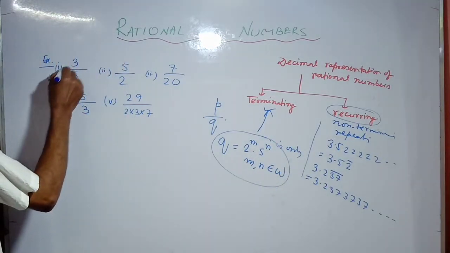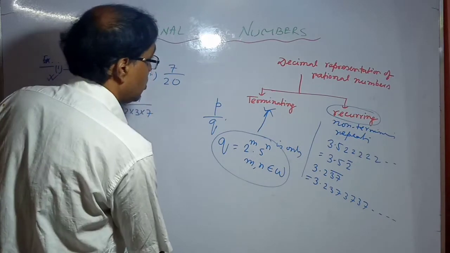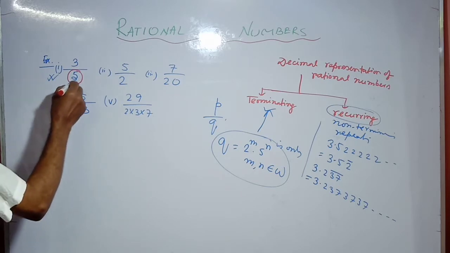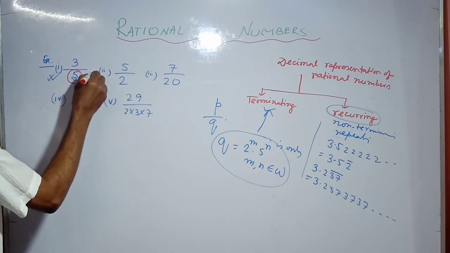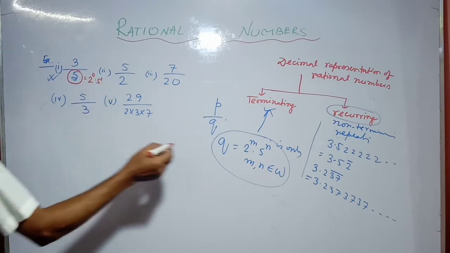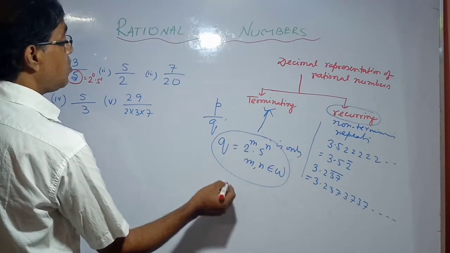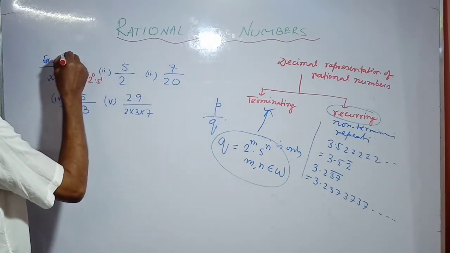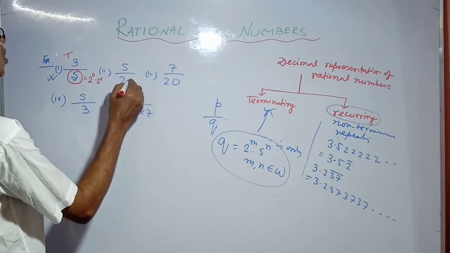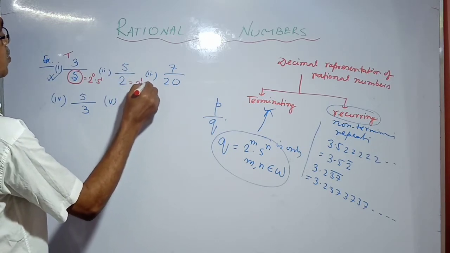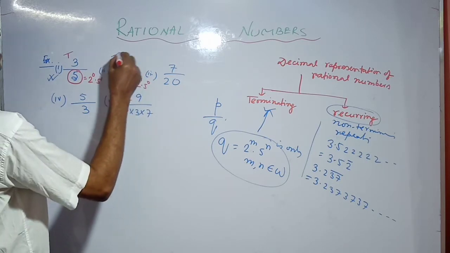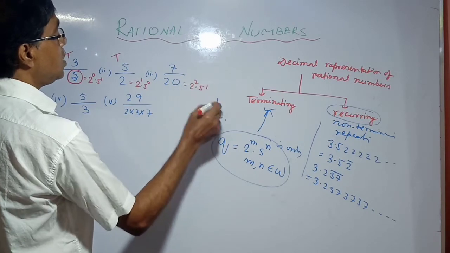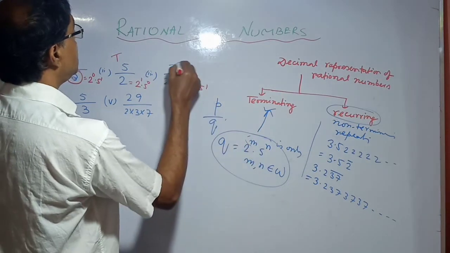Now the problem: is it terminating or recurring? Since the denominator is 5, that is of the form 2 to the power 0 into 5 to the power 1, where m, n belong to whole numbers, therefore it must terminate. Now this also is of the form 2 to the power 1 into 5 to the power 0, therefore it is also terminating. Now 20 is of the form 2 square into 5 to the power 1, therefore it is also terminating.